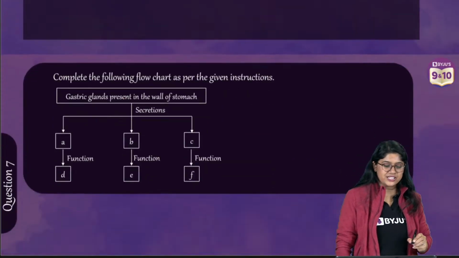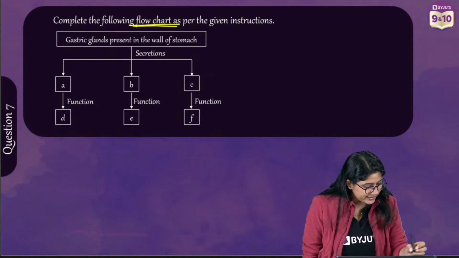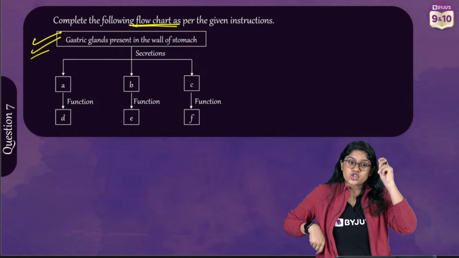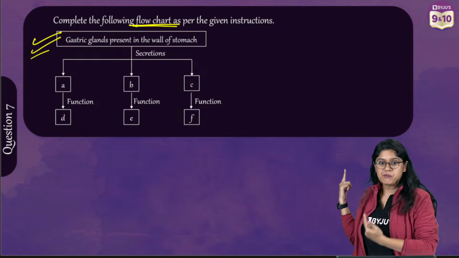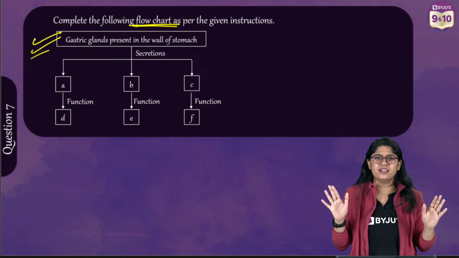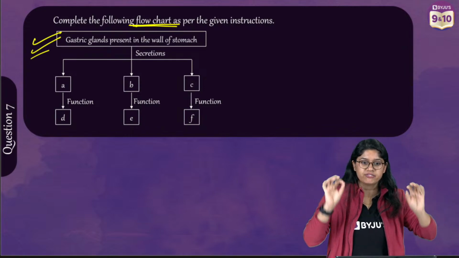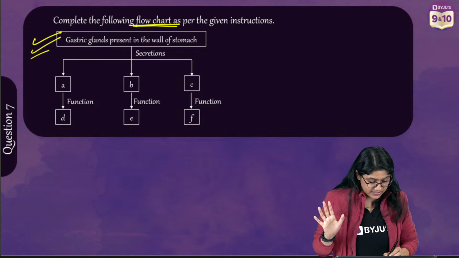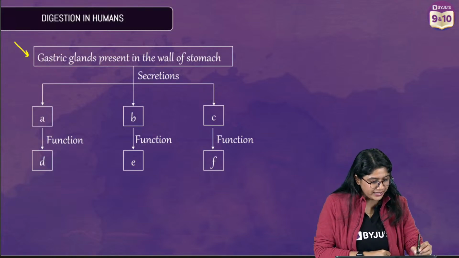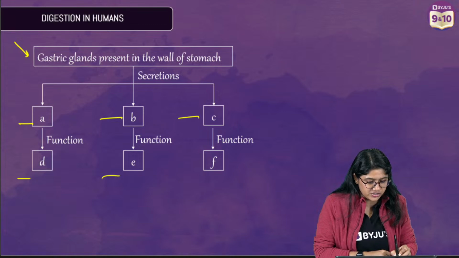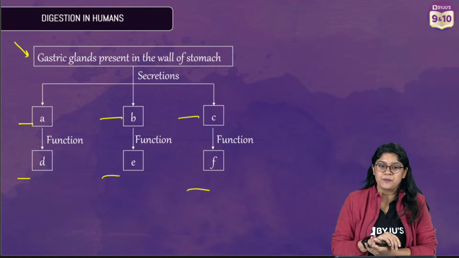Okay. Let's see the next question, everyone. Acha, this is an interesting question, again based upon the gastric juices. With the repeated number of questions, we are very clear that gastric enzymes and gastric juices are very, very important. So many questions have come. Here we have to find the functions of A, B, C, D, the secretions. So can you tell me, everyone, what is here?